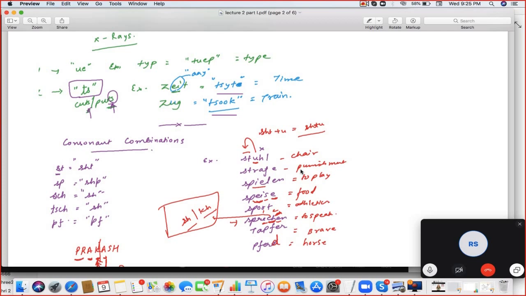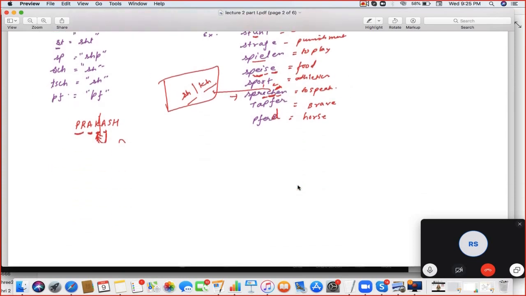Then the combinations. ST, so Stuhl, Strafe, Spielen, Speise. Is that right? Speise. Sport. Is it S? Is it Sport? Sport. Okay. Yeah. Sport. Speisen.